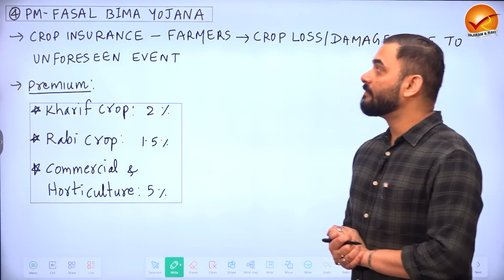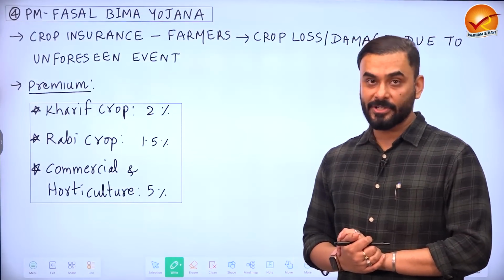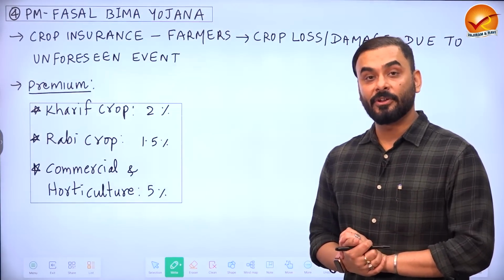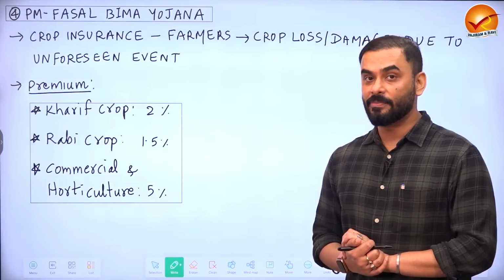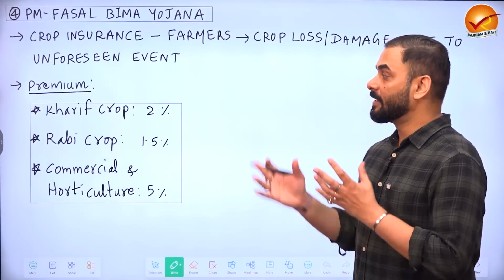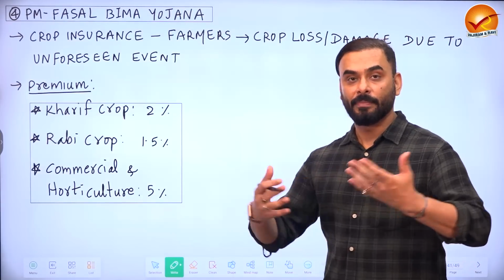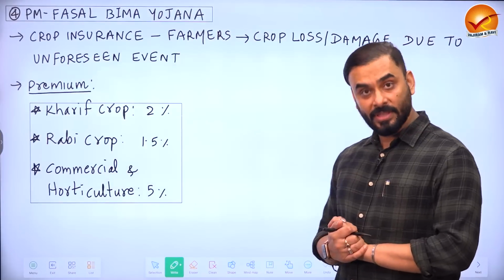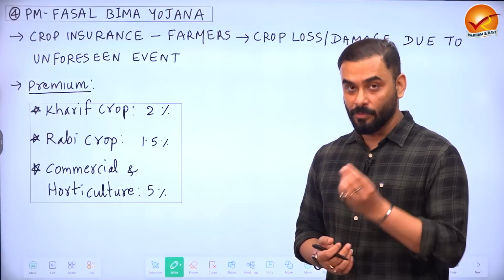Another scheme is PM Fasal Bima Yojana. This is for farmers. In case the farmers suffer a loss due to crop failure or poor monsoon or pest attack, etc., the government of India has created this insurance scheme which can compensate the farmers. For this, the farmers have to provide a very small premium.